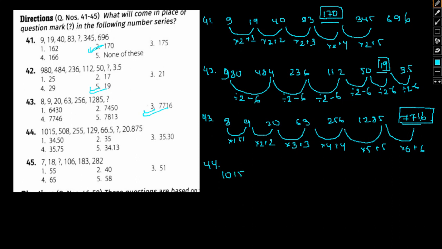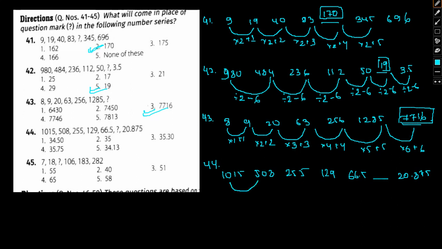44 being 1015, 508, 255, 129, 66.5 dash and 20.875. Okay, so this will simply be, if it again decreases exponentially.